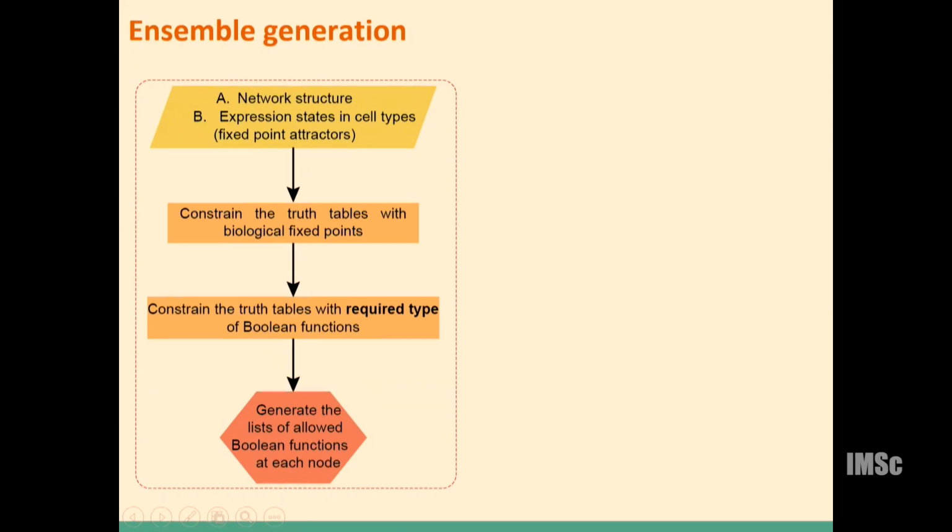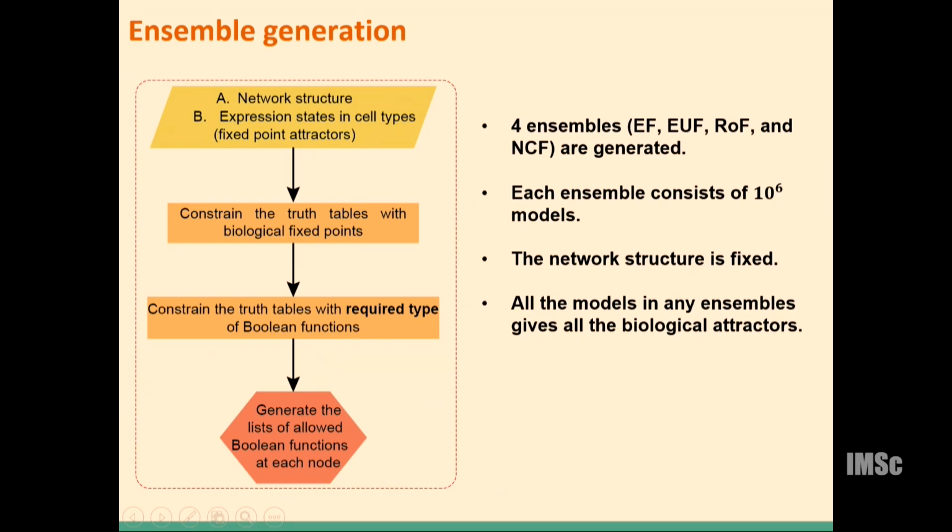For this, we need to generate an ensemble of functions. We have the network structure given. We know that these are the expression states for some specific cell types. So we constrain the truth table of the function using these biological fixed point constraints, then we constrain the truth table with the required type of Boolean functions, and finally we generate the list of allowed Boolean functions at each node.